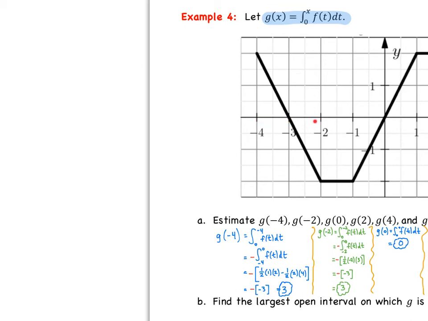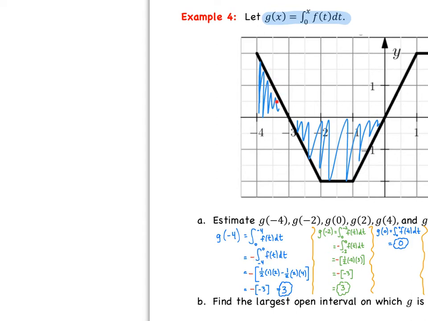So we're looking at this piece here. We want to find the area under the curve, so we're going to add up this piece plus this piece because that's going to get us to 0. So we're really looking at the opposite of the integral from -4 to 0.